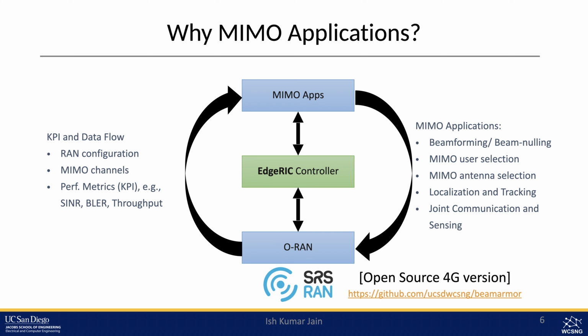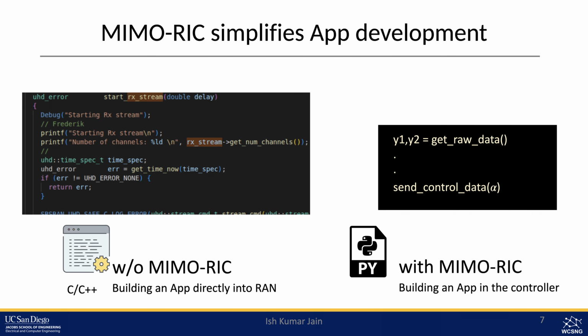On the other side, our apps will help the Open RAN establish better beamforming or beam nulling solutions. In case there is an interferer, we can do interferer-aware beamforming. We can do new MIMO functionalities like user selection, antenna selection, even create new domains of work like localization, tracking, and simultaneous or joint communication and sensing. So, all this functionality is possible if we build our MIMO apps through this controller.